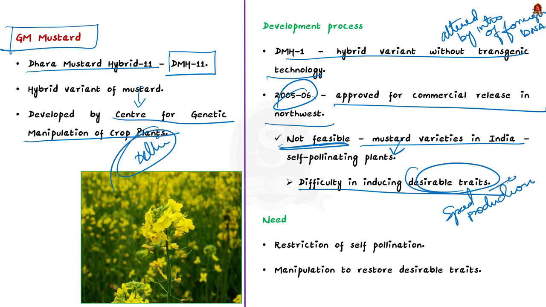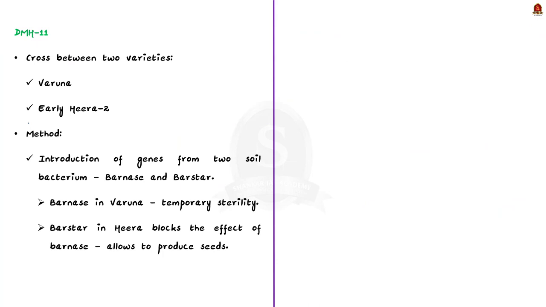So DMH11 was developed. It is a result of a cross between two variants. One is Varuna and the other one is Early Hira 2. The natural cross between these two variants is difficult. Why? Just now we saw, right? It is because the mustard variants in India are self-pollinating. That is why a natural cross between these two varieties is difficult.